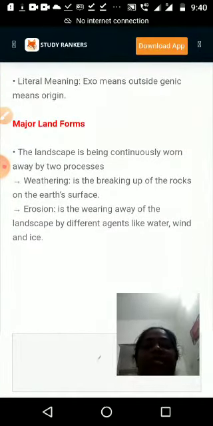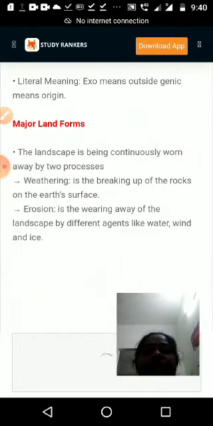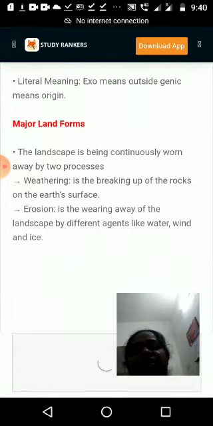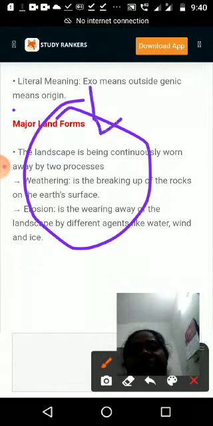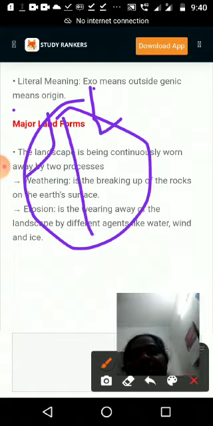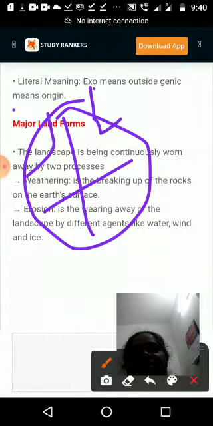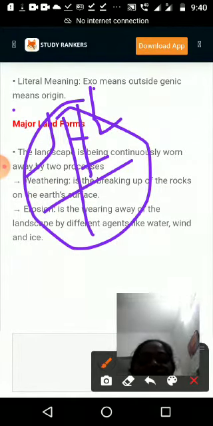The landscape is being continuously worn out by two forces: one is weathering, another is erosion. So we have two processes, and one is weathering. Weathering means the breaking up of rock on the earth's surface. If we have a big rock and it breaks into small pieces, with different powers, we call it weathering.